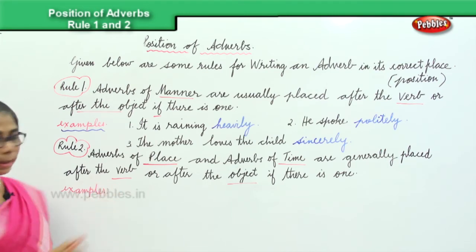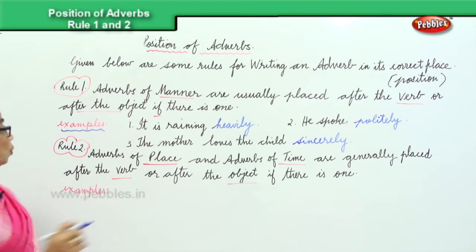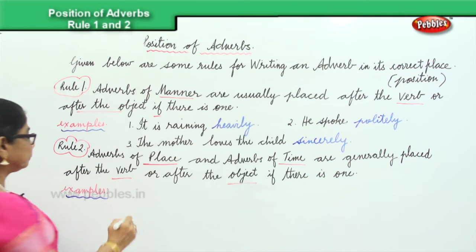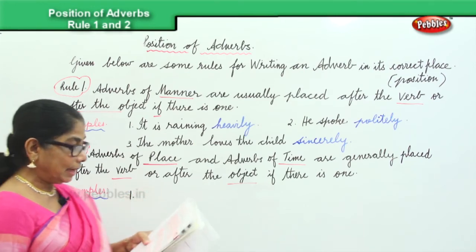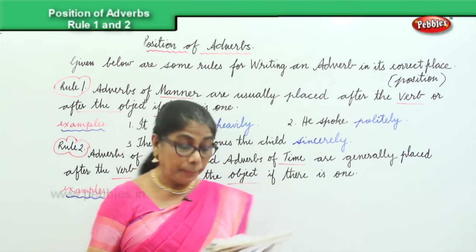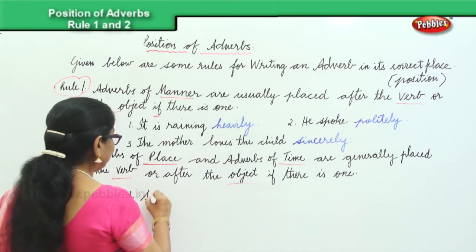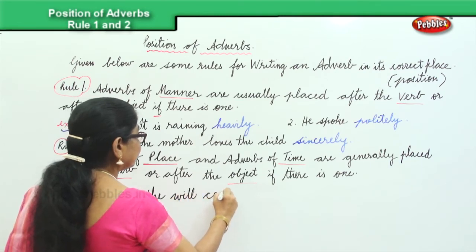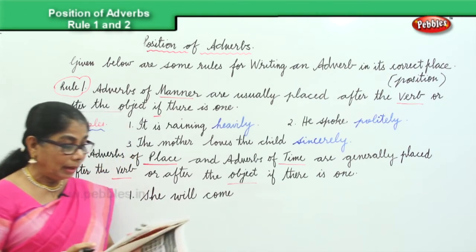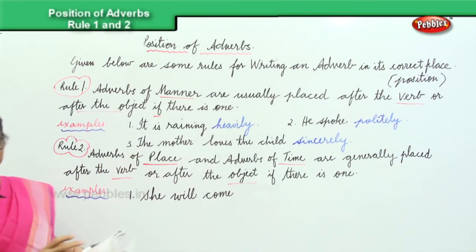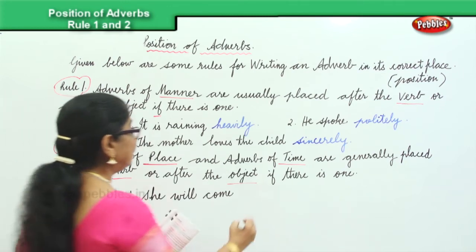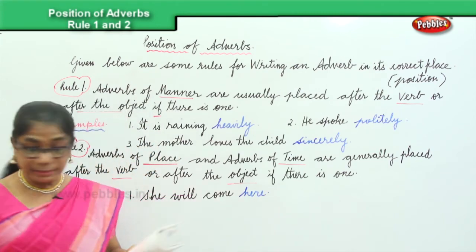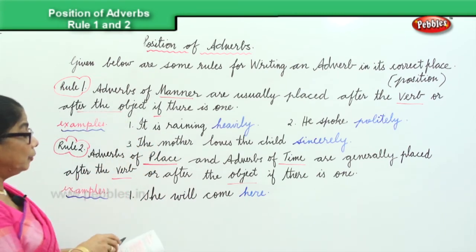We have some examples for you to understand the rule that I've written for you. Now what is the example I have here for you? First one, it says, she will come here. She will come here. That is the adverb here.